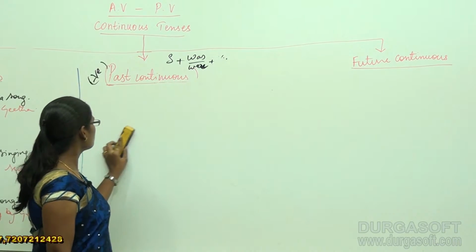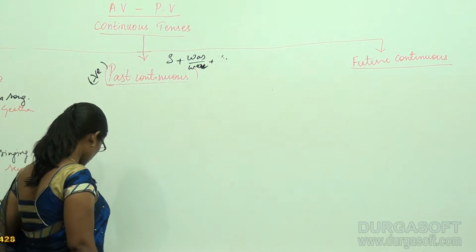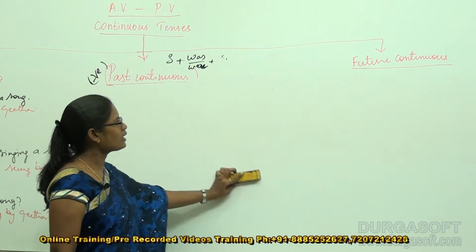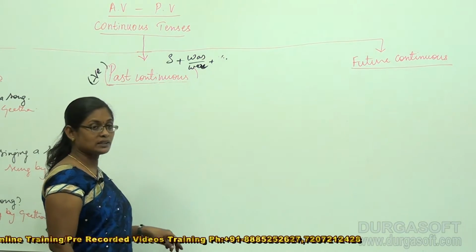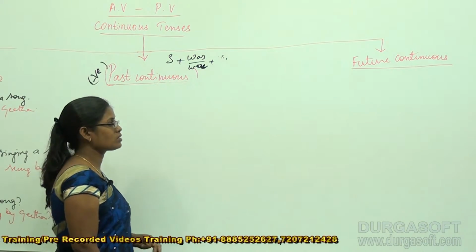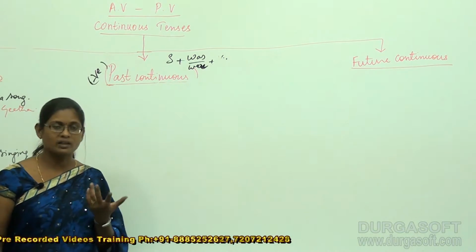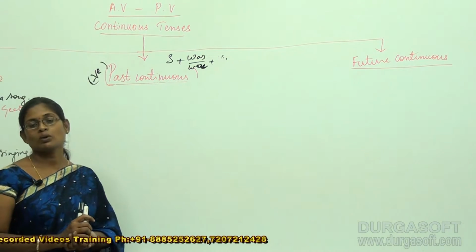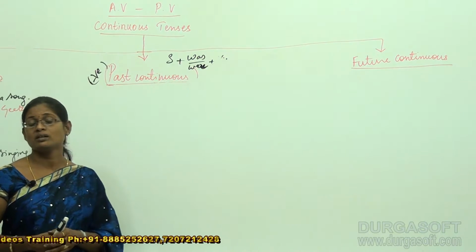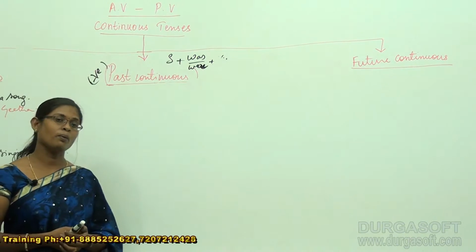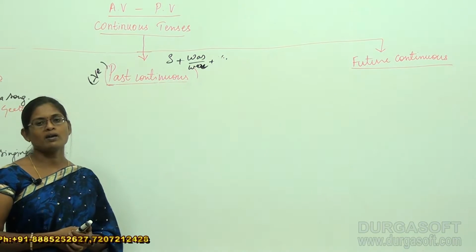So I need not keep it on the board because you already knew the rules and regulations of these particular forms of verbs. Once you understand the formation of forms of verbs, the formation of structures in the tenses, the conversion of active and passive voices, and the conversion of direct and indirect speeches, this becomes quite easy for you, and no one can beat you at the time of examinations, and easily you can score your points at competitive examinations in a short span of time.